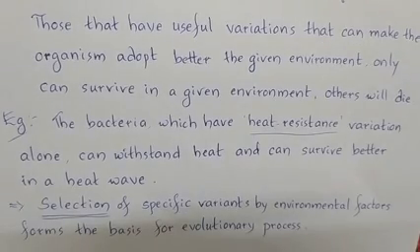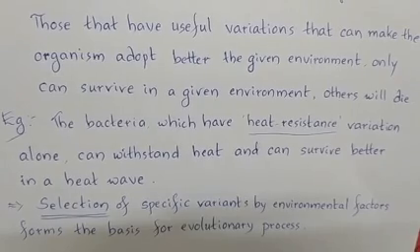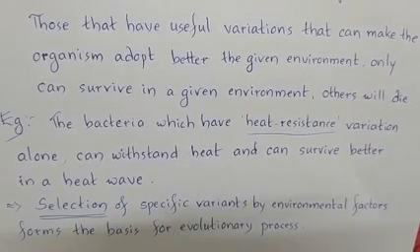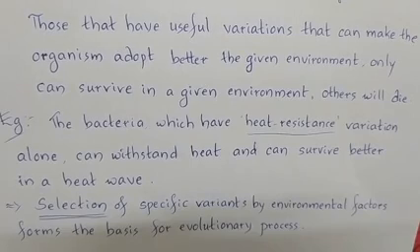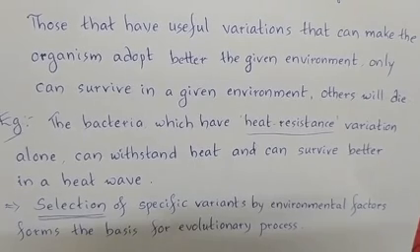By giving too much water, flood resistant organisms are going to be picked out. Remaining organisms will be dying. But how? It is because of the environmental selection. So, selection of specific variants by environmental factors actually forms the basis of an evolutionary process. How and in what way all these things are taking place, let us discuss in the next class. Thank you.